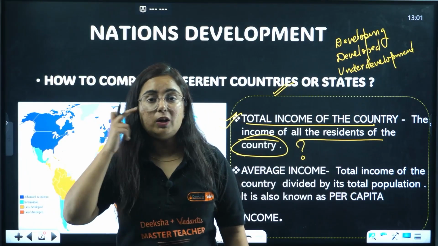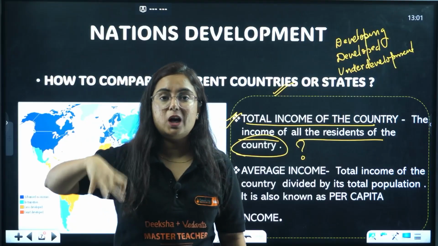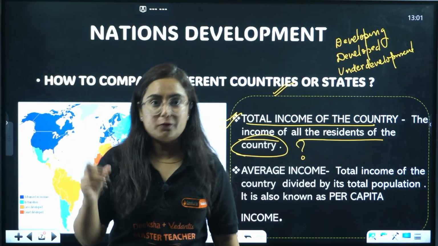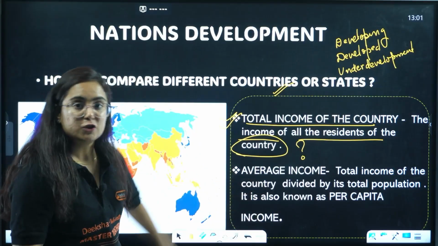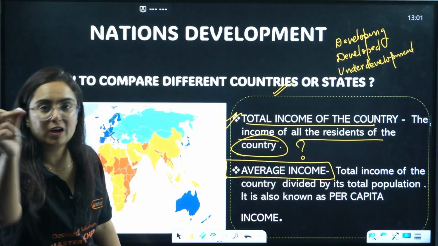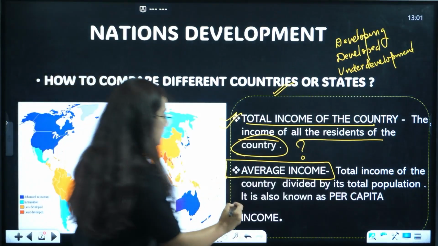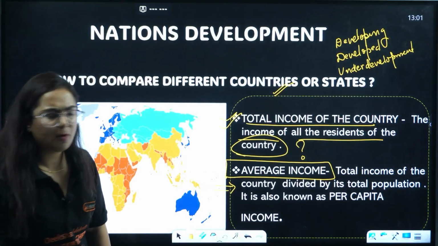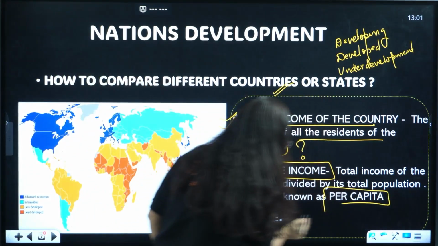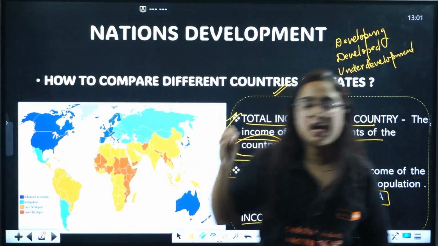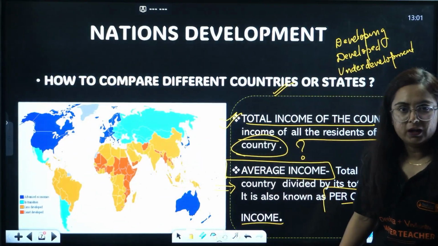But in maths, what we do when we need to compare the data of two different total amounts is find the average of that thing. So we opted for average income as the next criterion. What is the average income? Total income upon total population, which is also known as per capita income. That means the income per person within the country. So this sounds good, right?